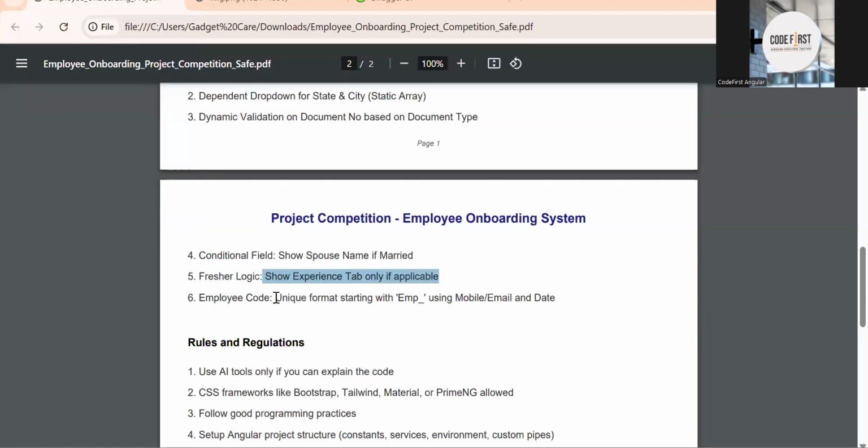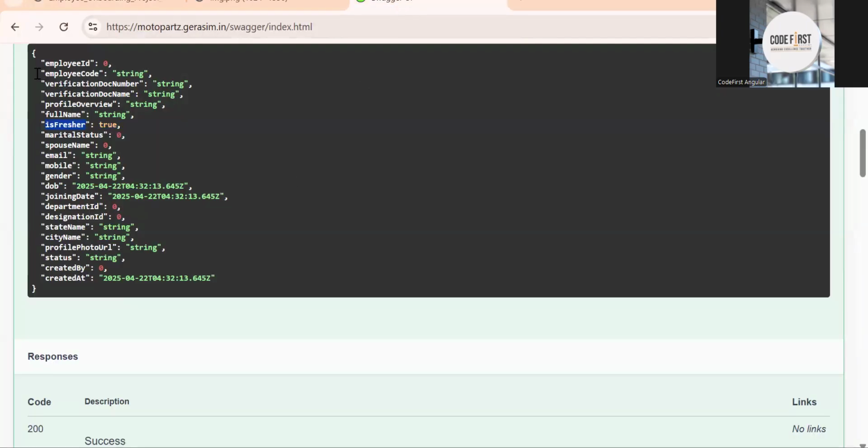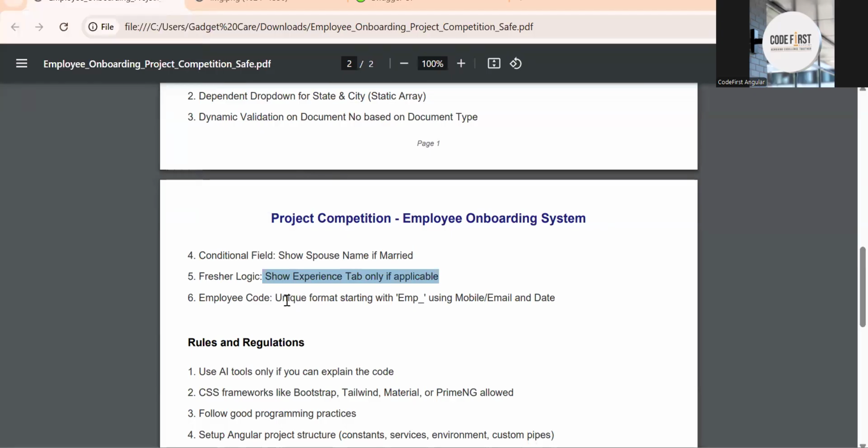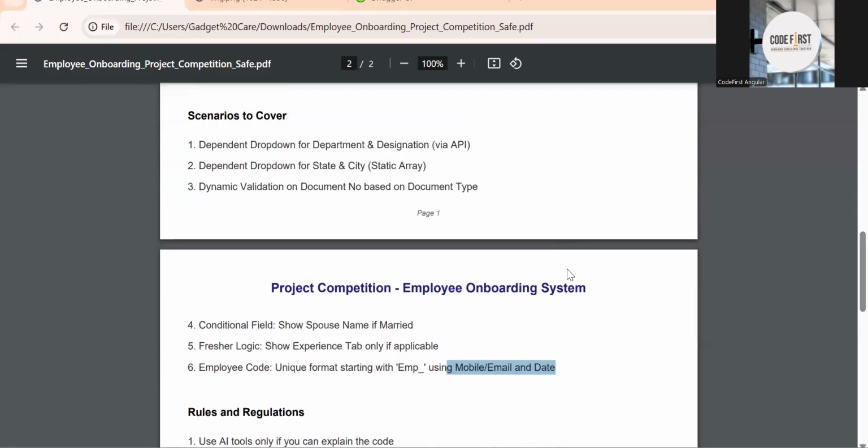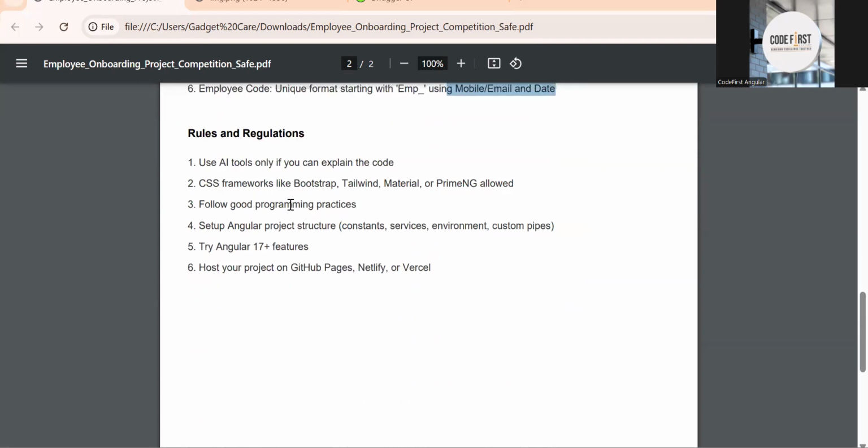Then the employee code. Over here, you can see the employee code is there. This you need to generate on your side. It can be something with a unique format, with EMP starting, then use mobile number, email and date or something unique. You have to generate it, because these are the things which normally get asked in the machine test in the interview. So that's why I have included rules and regulations.